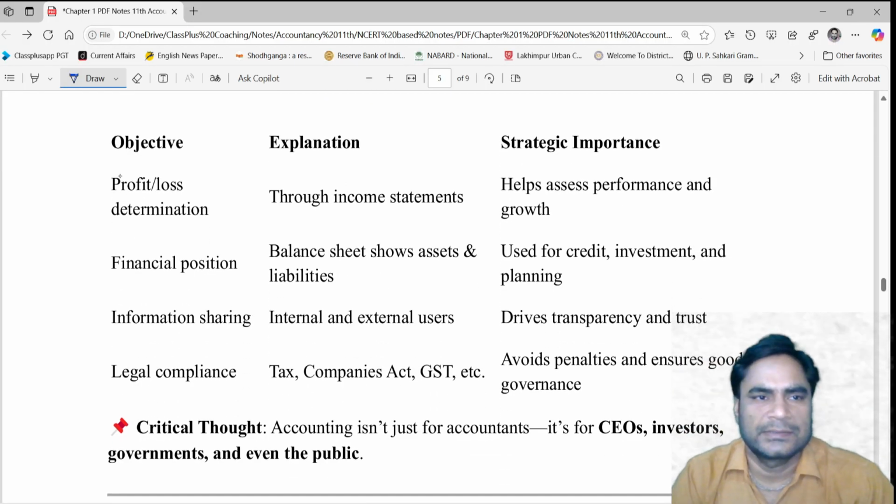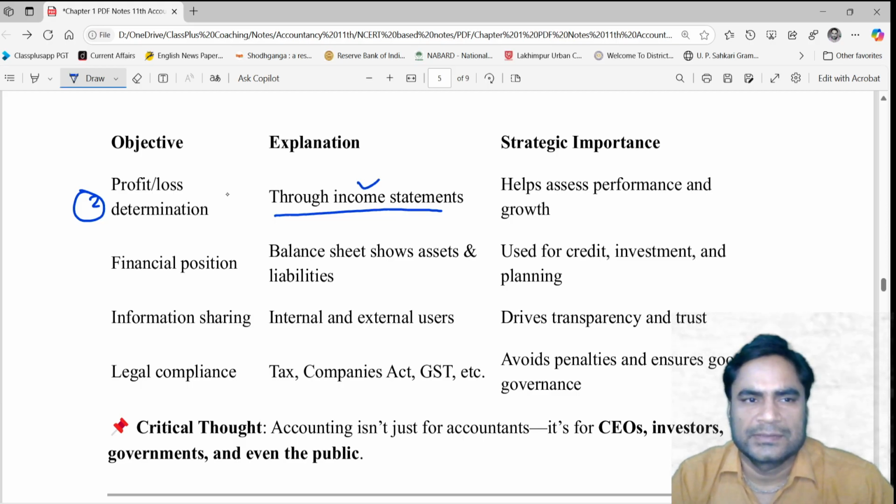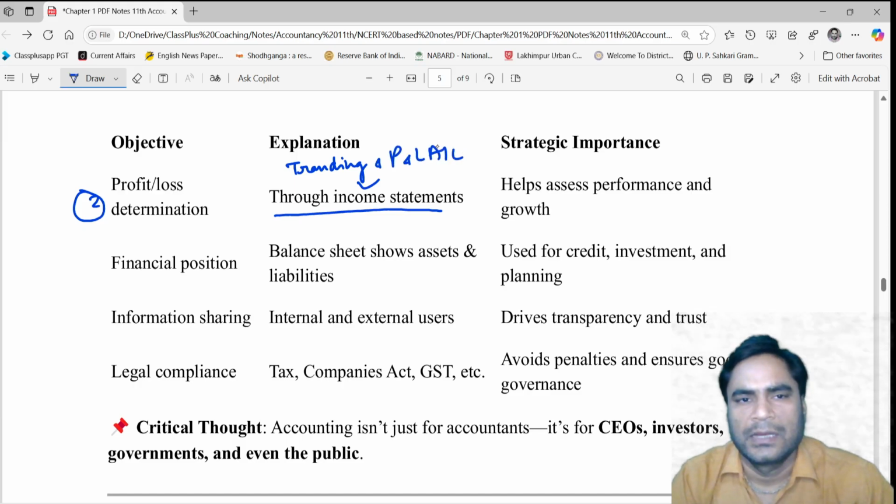The second objective is profit or loss determination through income statement. This is done through income statements. What is the amount of profit or loss? Through preparation of income statements. Income statements, you know that at the end of year, the trading and profit and loss account is prepared, and this is known as income statement.